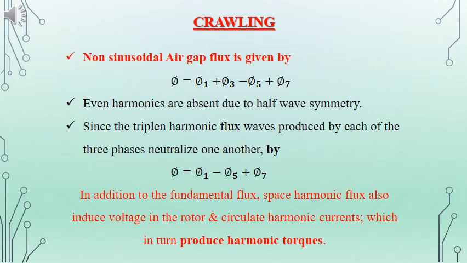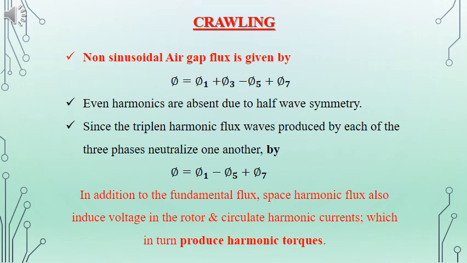And it is written phi is equal to phi 1 plus phi 3 minus phi 5 plus phi 7. It is written as minus phi 5 because the fifth harmonic will be having an opposing nature, and all the triplen harmonics will be getting cancelled or neutralized, since it is a three-phase system.